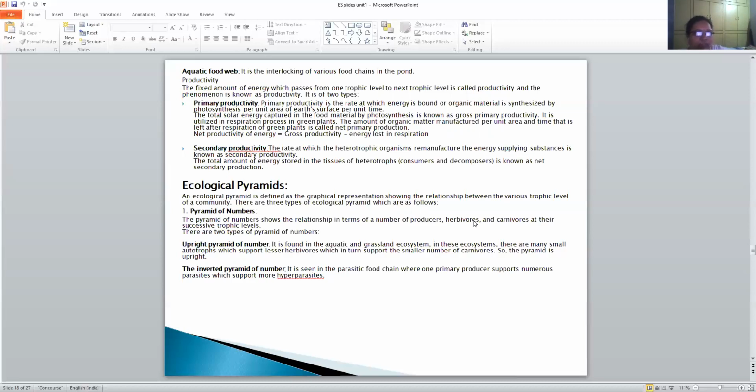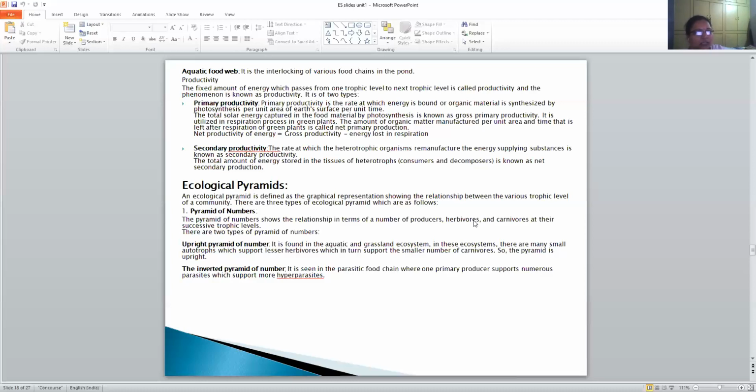Primary productivity is the rate at which energy is bound or organic material is synthesized by photosynthesis per unit area of the Earth's surface per unit time. Secondary productivity is the rate at which heterotrophic organisms remanufacture the energy-supplying substances. The total amount of energy stored in the tissues of heterotrophs, that is consumers and decomposers, is known as net secondary production.